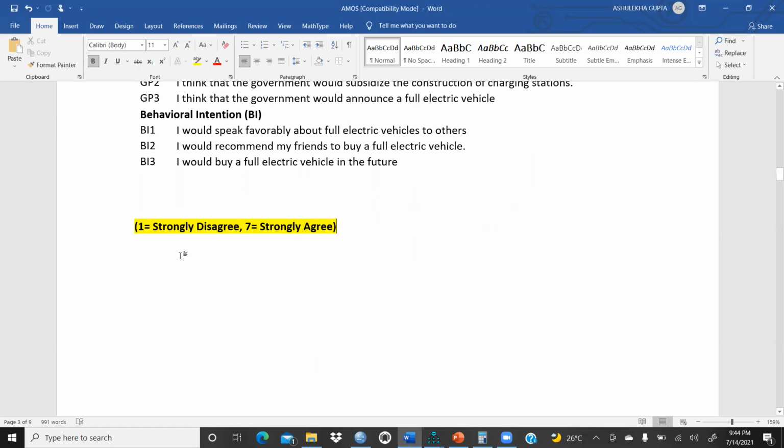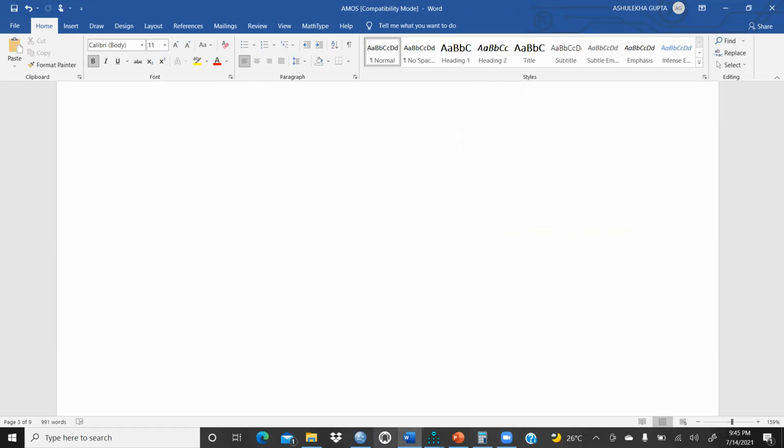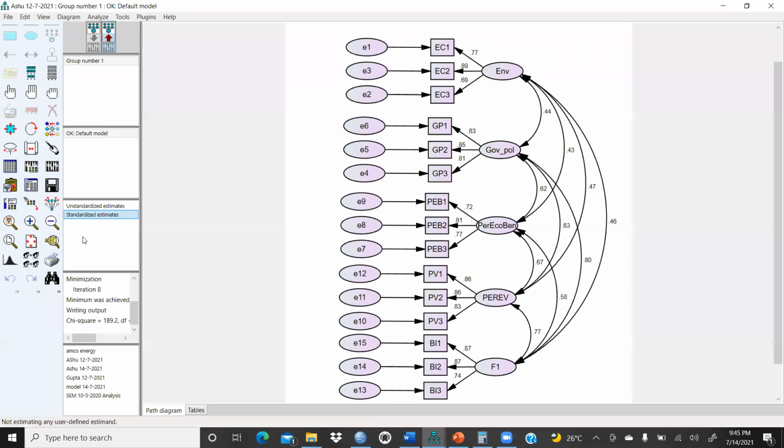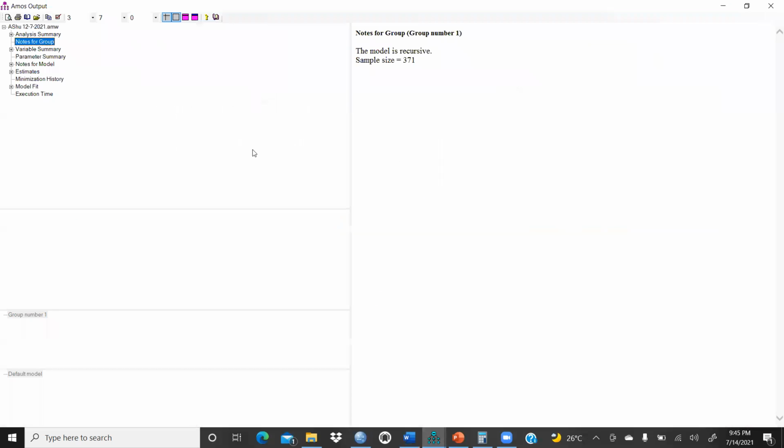You should always take it like this, because in a number of research papers I have seen people take 1 as strongly agree and 7 as strongly disagree, and this is incorrect. Why? Because a number of researchers have already proven in their research that 7 is strongly agree, because we give the highest number to the highest value, and the lower number to the poor values, strongly disagree. Right. So next we come to this output. Sample size is 371, right?